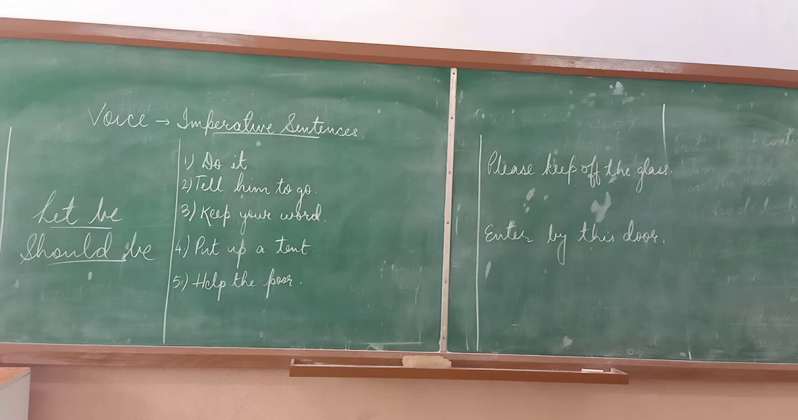The next one is tell him to go, sorry. The next one is keep your word. The next one is put up a tent. Then help the poor. On the other side of the board you can see please keep off the glass. And one more, enter by this door. Now we will see how to convert these sentences into passive.